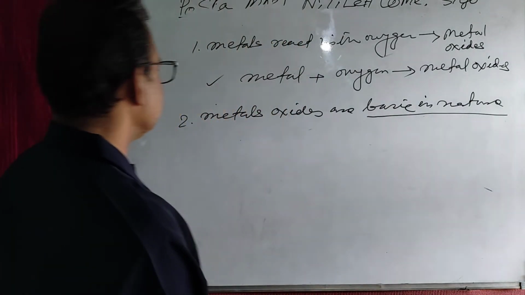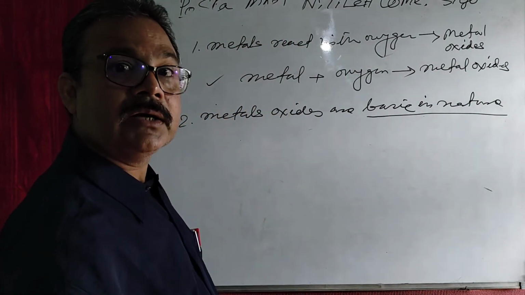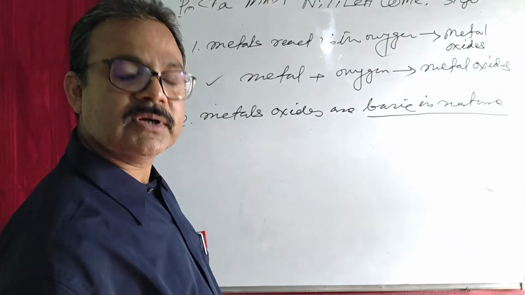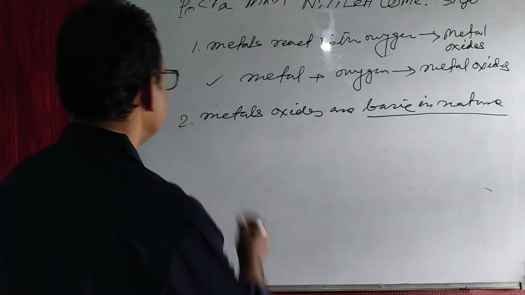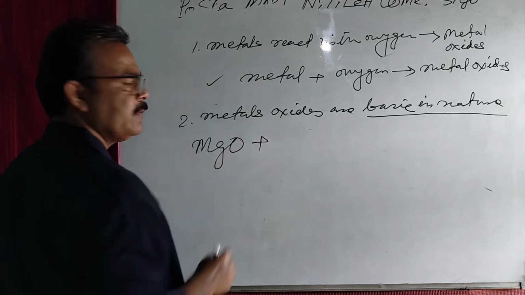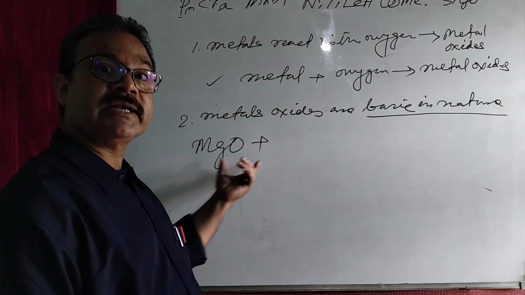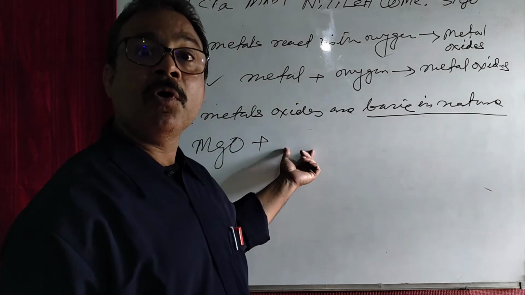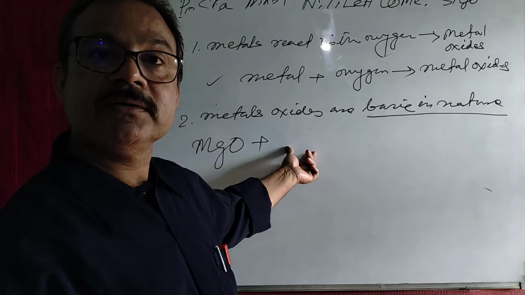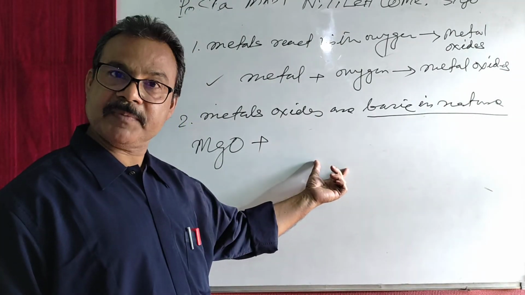Already I mentioned to you that base turns red litmus paper to blue. And here, metal oxide, suppose magnesium oxide. If magnesium oxide comes in contact with moist litmus paper, then it will change the color of the litmus paper.